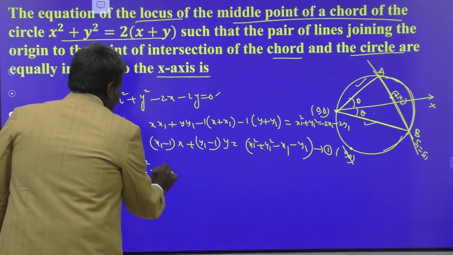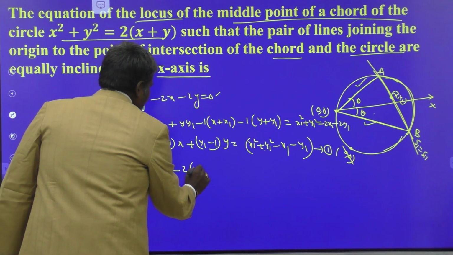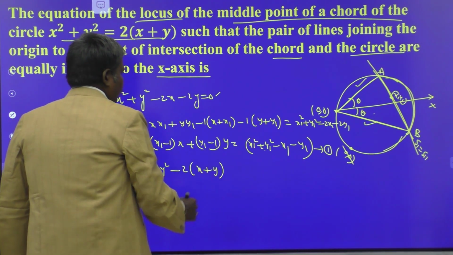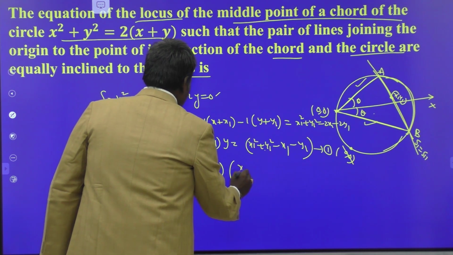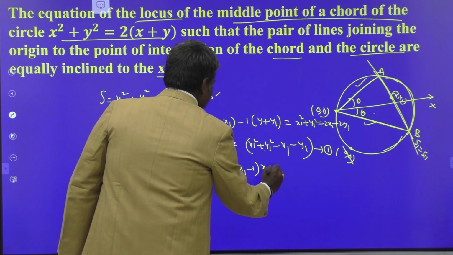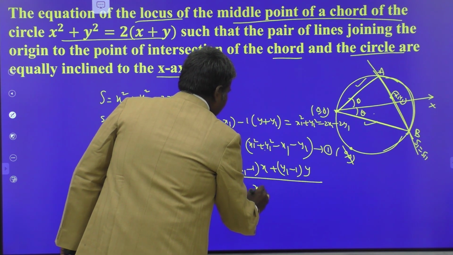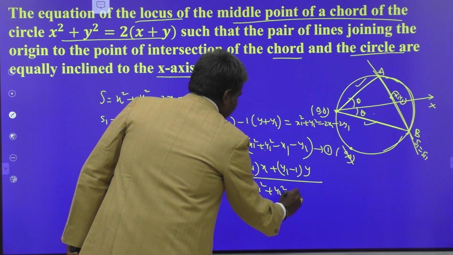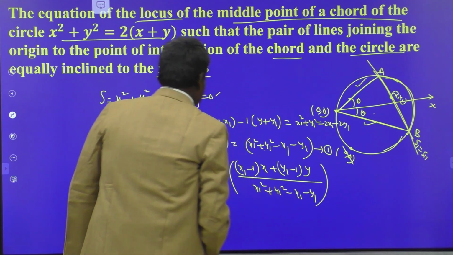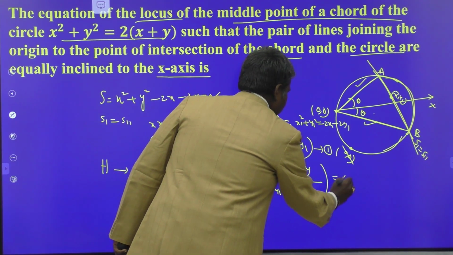So first of all, I am homogenizing that one. x square plus y square minus 2 times (x plus y) into 1, and instead of 1 I have to write (x1 minus 1) into x plus (y1 minus 1) into y, whole divided by x1 square plus y1 square minus x1 minus y1, equal to 0.